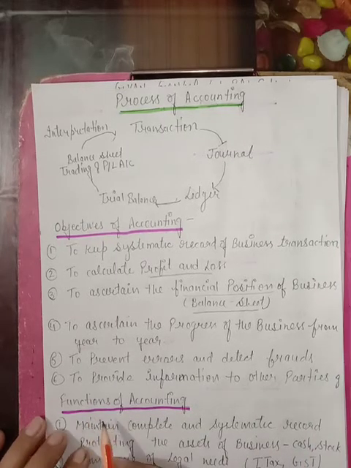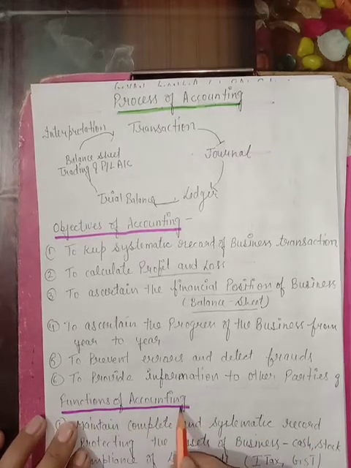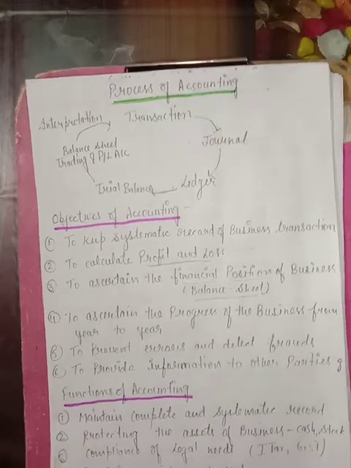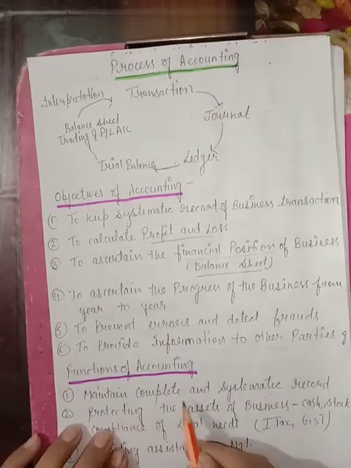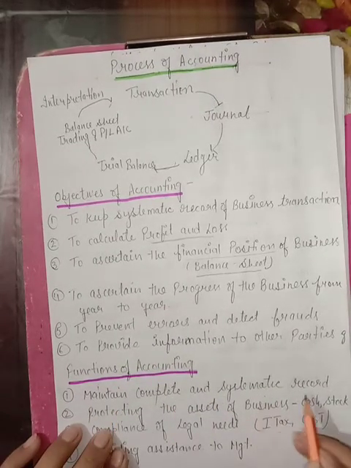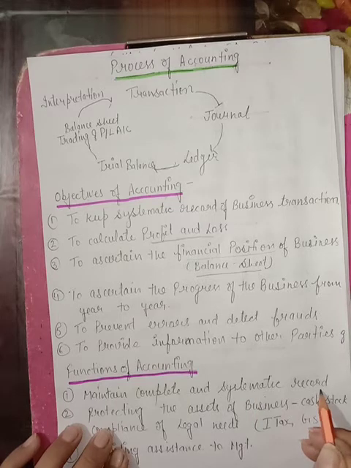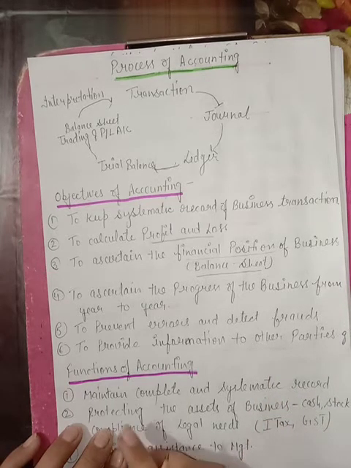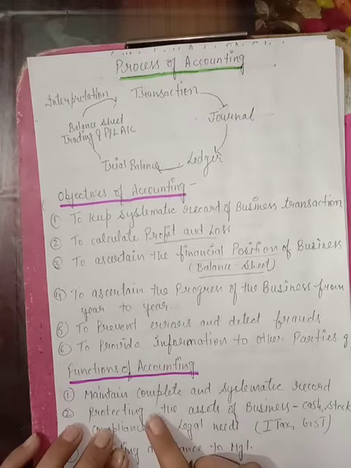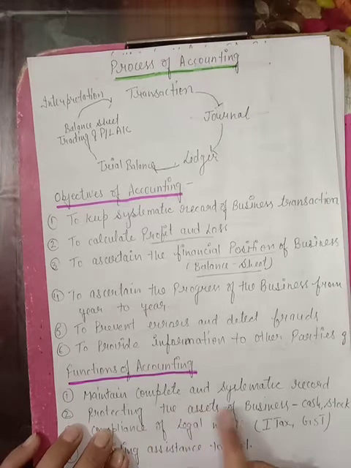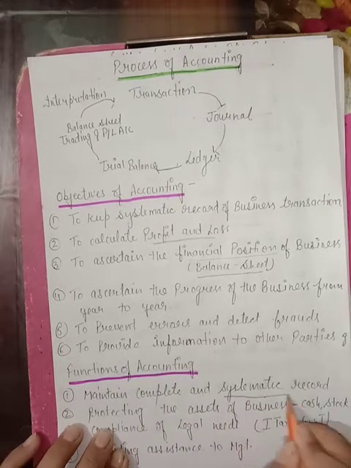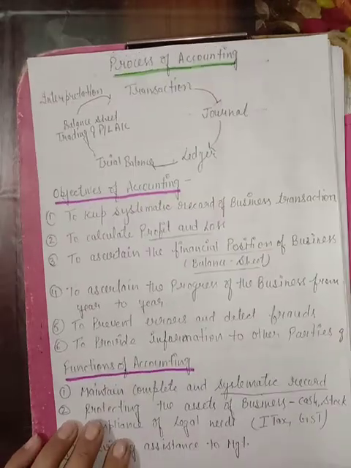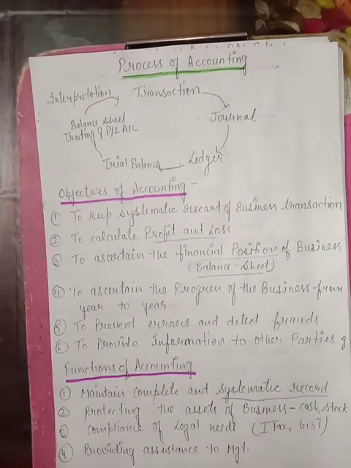The next is functions of accounting. The first function is to maintain complete and systematic record. In the objectives, we also studied this point. The main objective is to prepare the systematic record. Again and again I am emphasizing this word, systematic record.